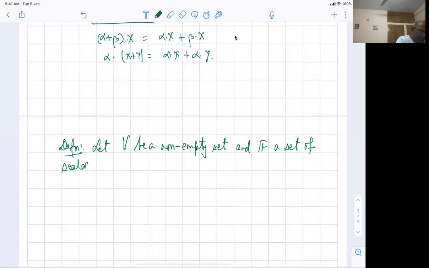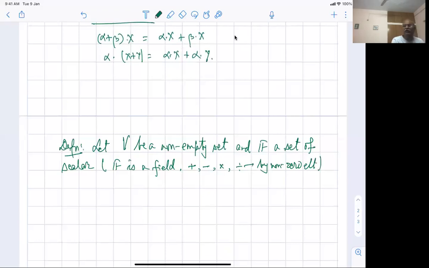When I say set of scalars, basically I'm saying that F is a field, and field means I'm talking of addition, subtraction, multiplication, and division by a non-zero element. So F has to satisfy all these four properties. Is that okay? Commutativity and so on, everything happens. Whatever is true for real numbers, it happens here also.